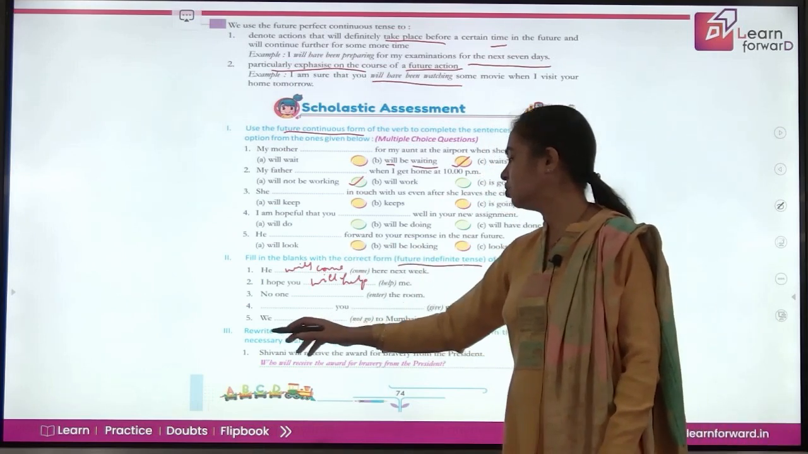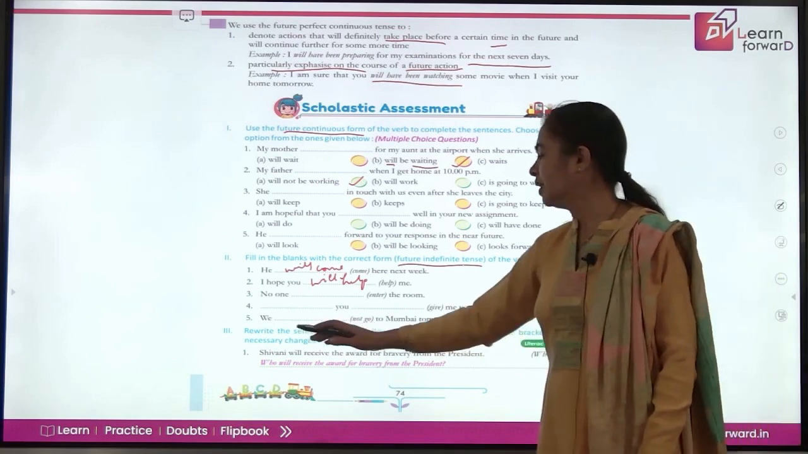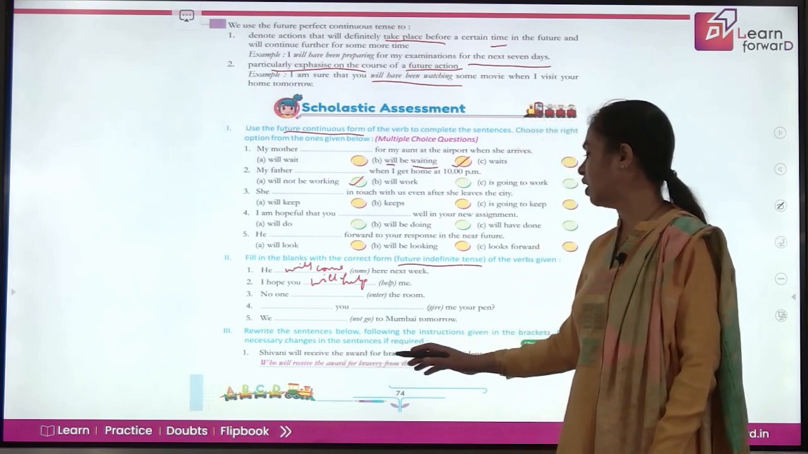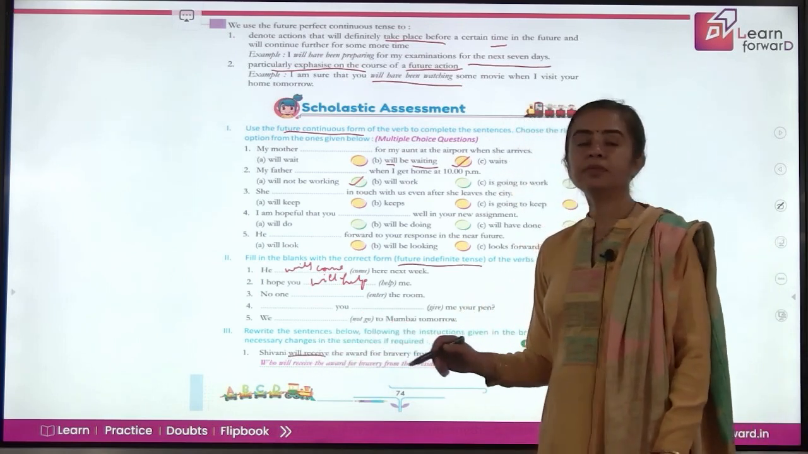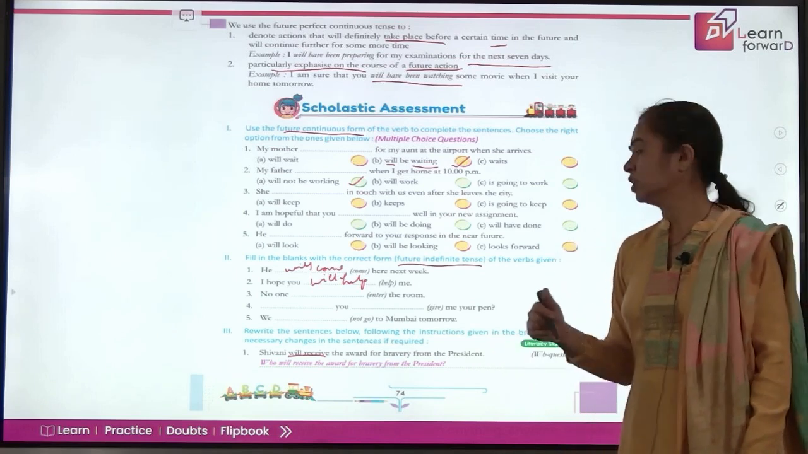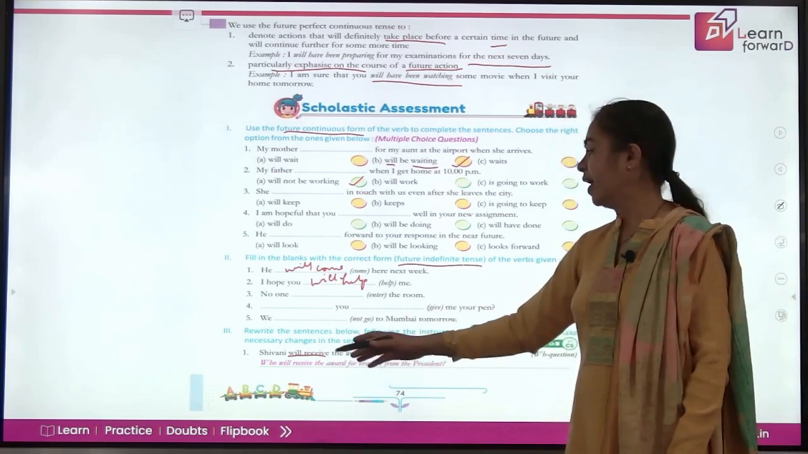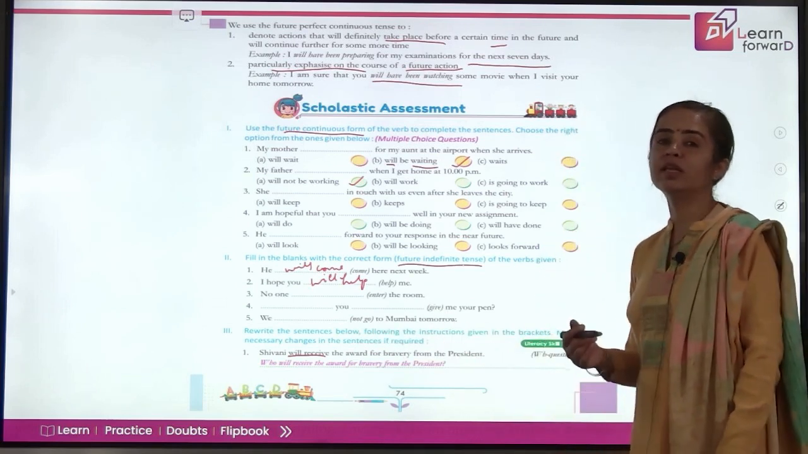Coming to next is rewrite the sentences below. Following the instructions given in the brackets, make necessary changes in the sentences if required. Shivani will receive the award for bravery from the president. So which tense is this? This is future. Yes, simple future tense. Will, then the root form of verb. And what type of sentence is this? It is affirmative.